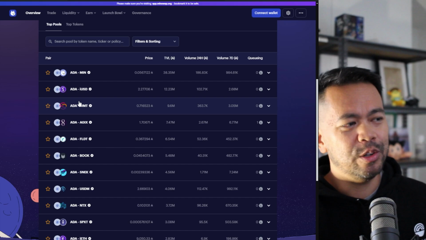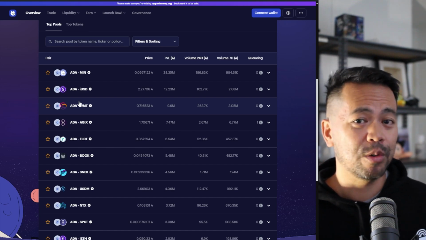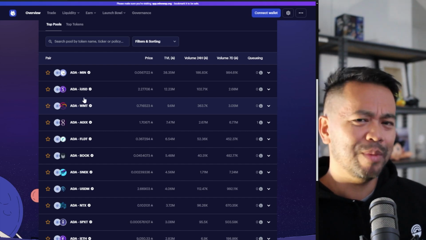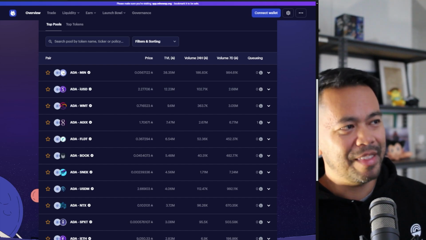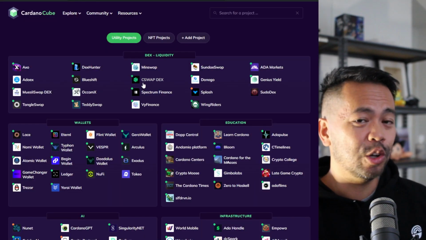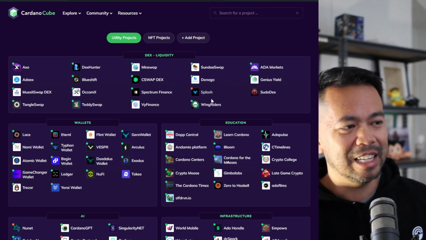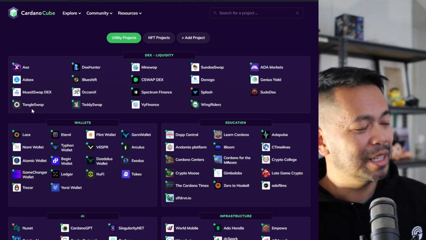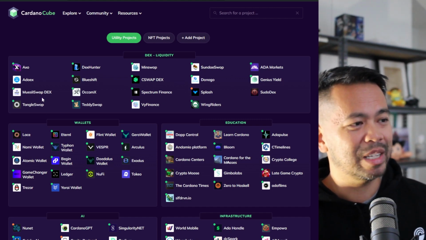Now, they do use a batcher style system. So there are a little bit of fees when you use their platform, which makes it a little bit more capital inefficient. Now, there are some other DEXs in the Cardano ecosystem that are order book style and don't use batches, and we will see more of them soon. Splash is one really good example. Spectrum Finance, Genius Yield, Muesli Swap also has an order book style built into it too.